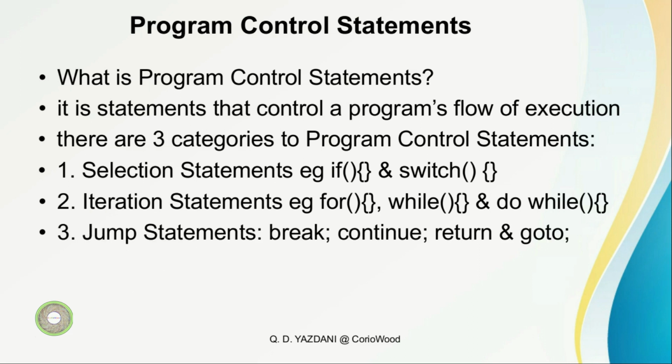And jump statements. Jumps means break, continue, return, and goto. Break is self-explanatory. It means to break the program. Continue is also self-explanatory. It means continue the program, don't stop. And return, which we've seen already, return 0 or return 1, and goto. We're going to see goto in our next videos.